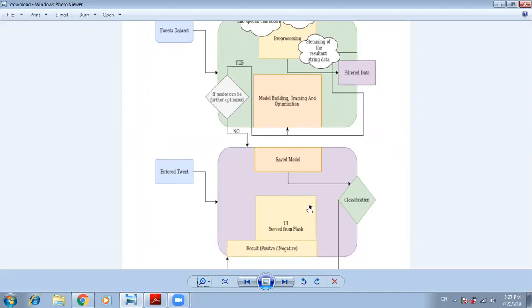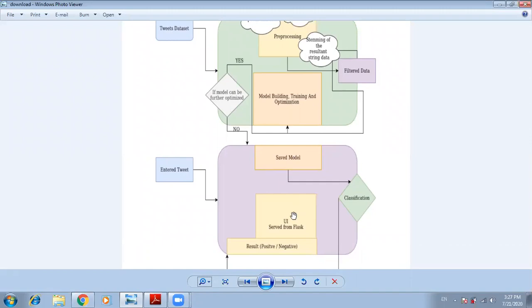After saving our model, we enter into the classification part, and then after the classification, we move on to the UI, which is served from Flask, which classifies the tweets into positive and negative after we enter the tweets.